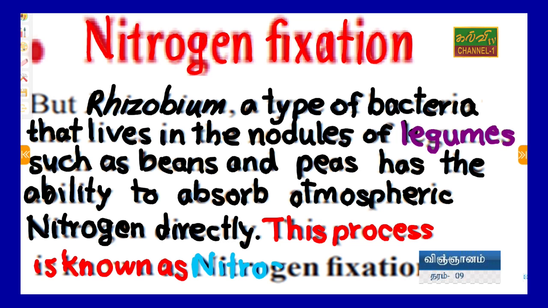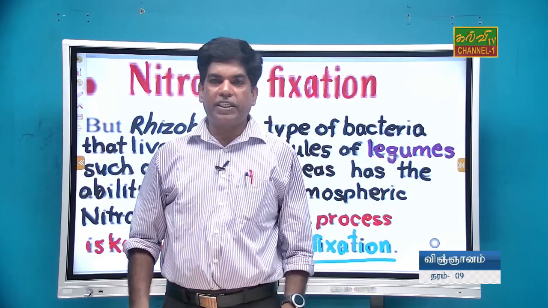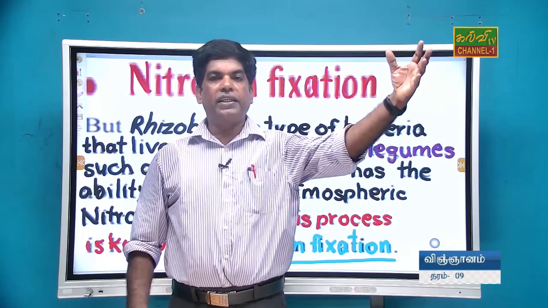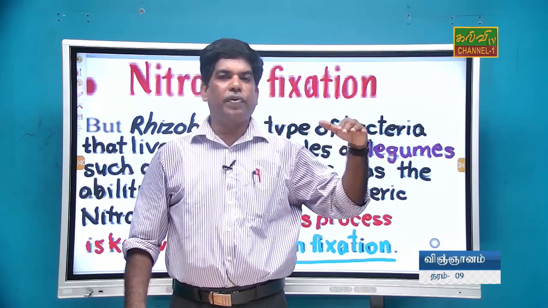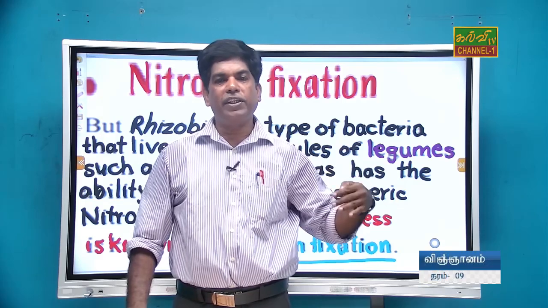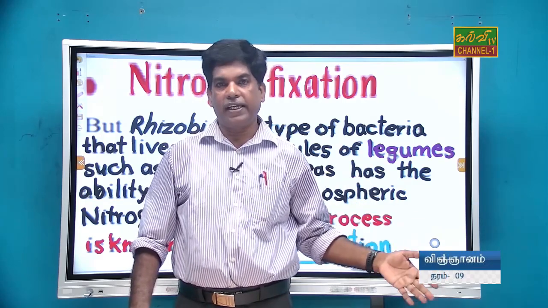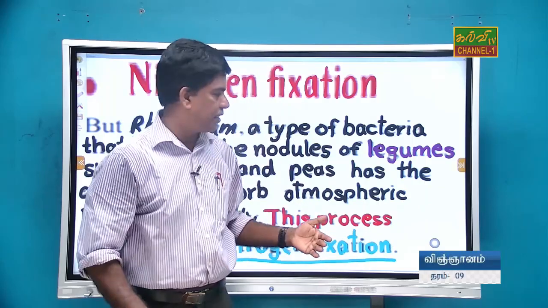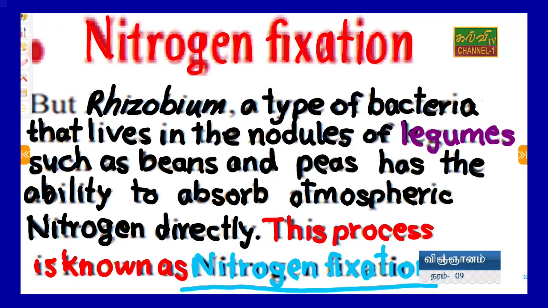The nitrogen gas is converted into nitrate fertilizer and fixed in the root, so we call it nitrogen fixation. Students, you must know what nitrogen fixation is. Nitrogen fixation is the conversion of atmospheric nitrogen by Rhizobium bacteria in the leguminous plant into nitrate, or fertilizer. We will go to the next slide.